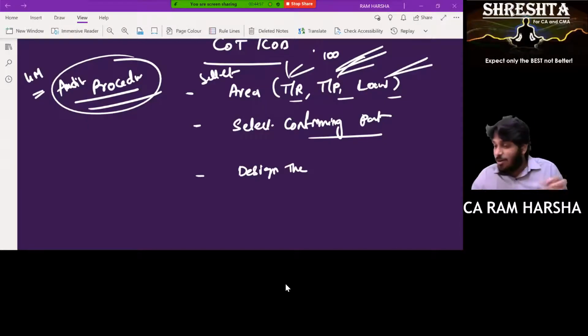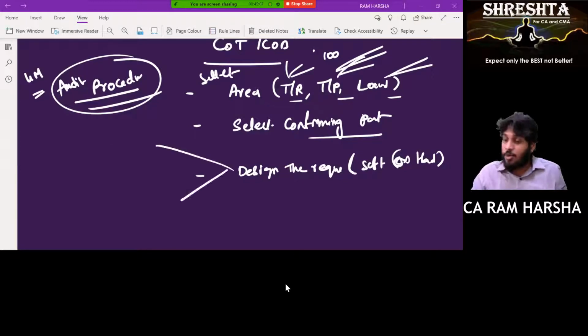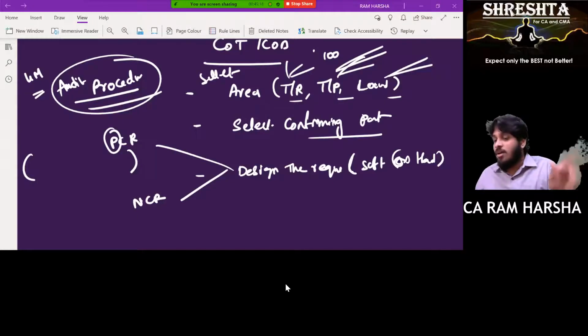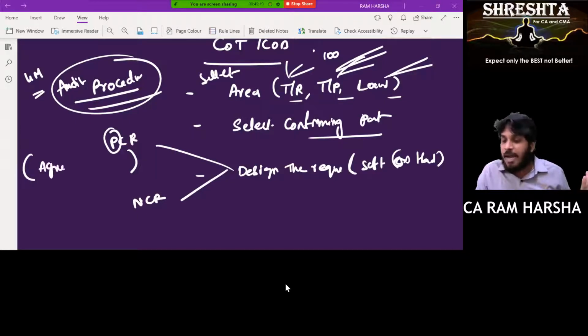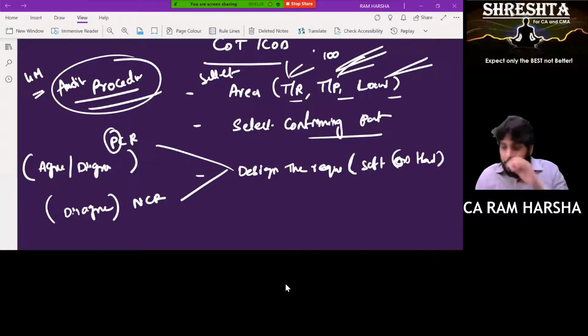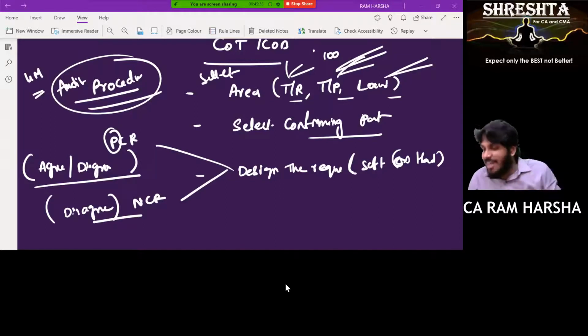Now you need to write the letter, no? Design the request. This letter can be either soft copy or hard copy, whatever it might be. Are you clear? Now this designing may be of two kinds, either a positive confirmation request or a negative confirmation request. Yes, sir. What is a positive confirmation request? Whether it is matching or not, he has to reply. Whether the third party agrees or disagrees, whatever it is, he has to reply. Negative confirmation: only when there is a disagreement by the third party, he will reply. Yes, sir. I will talk about it again a while later.